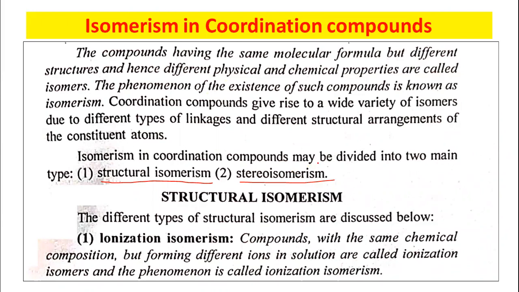The first type of structural isomerism is ionization isomerism. What do you mean by ionization isomerism?